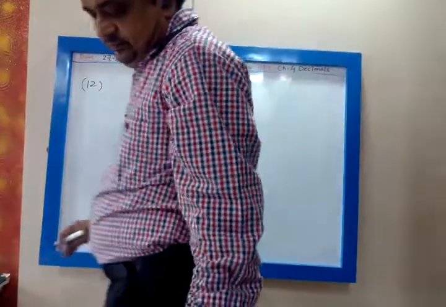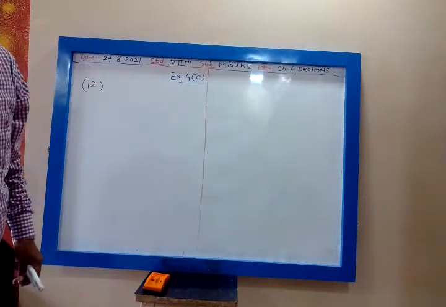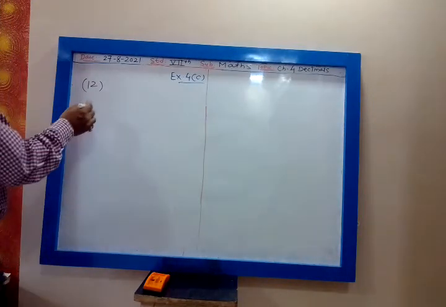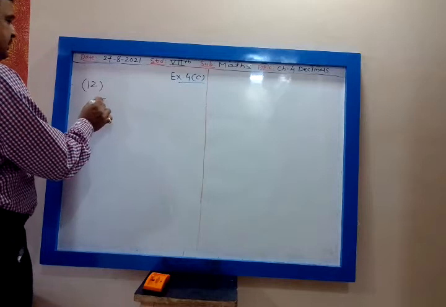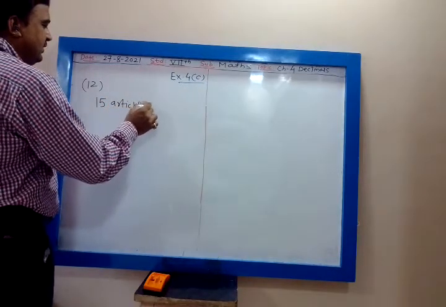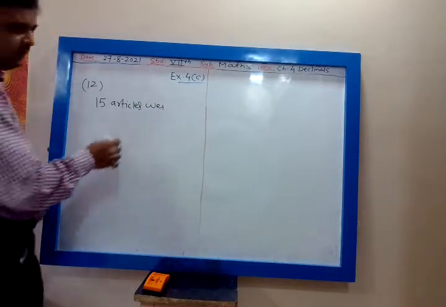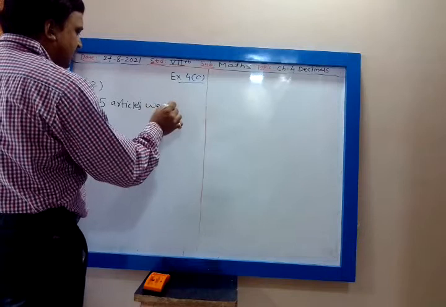12th question. 15 identical articles weigh... 15 articles. 15 articles weight is given.